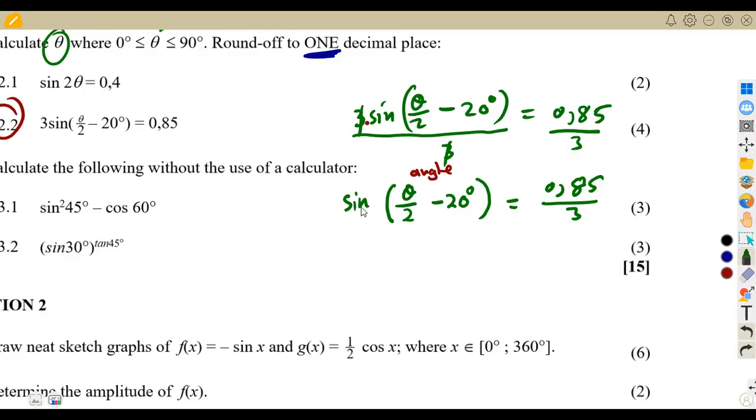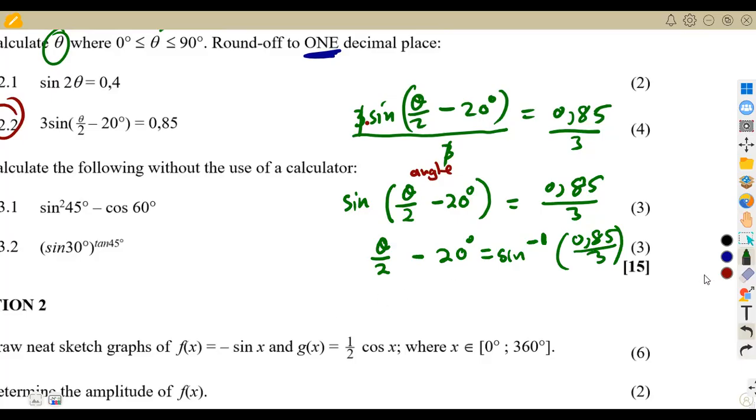So remember what I said. In order for you to obtain the angle from the sine of that angle, to remain with the angle here, only to remove this sine and write it on the other side, it is going to be arcsine of the value that we have on the other side. So that means here we are going to remain with the angle of theta over 2 minus 20 degrees, which is equal to, you take the sine to this side, but you do not just write it as a sine. Once you write it on the other side, it is going to be written as arcsine, with a negative 1 on top, which is arcsine of 0.85 over 3.